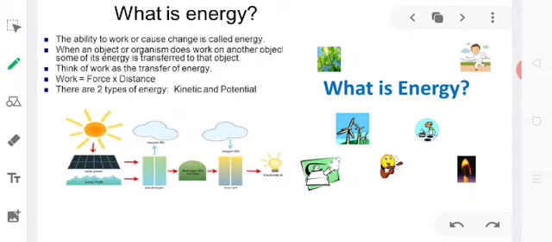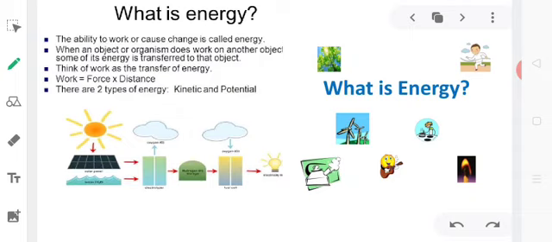Let us now discuss what is energy. Energy of a body is defined as the capacity or ability of the body to do the work. When a body is capable of doing more work, it is said to possess more energy. The reverse is also true. Like work, energy is a scalar quantity, having magnitude only and no direction.